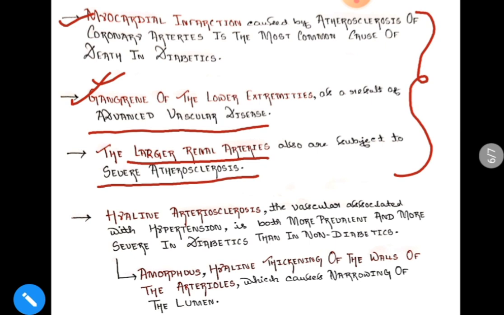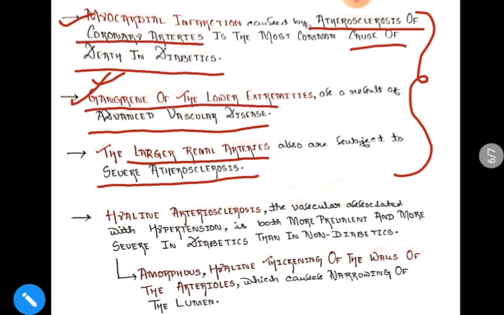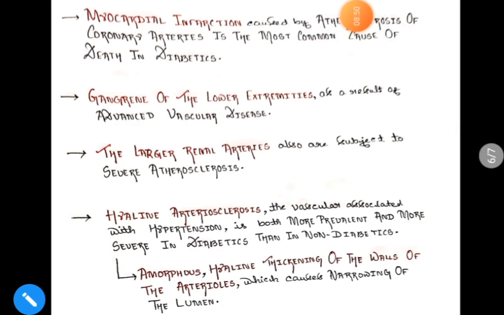Myocardial infarction is the most common cause of death in diabetics, caused due to the atherosclerosis of the coronary arteries; gangrene of the lower extremities is caused as a result of peripheral vascular disease; and the larger renal arteries are also subjected to severe atherosclerosis. So this was about atherosclerosis.